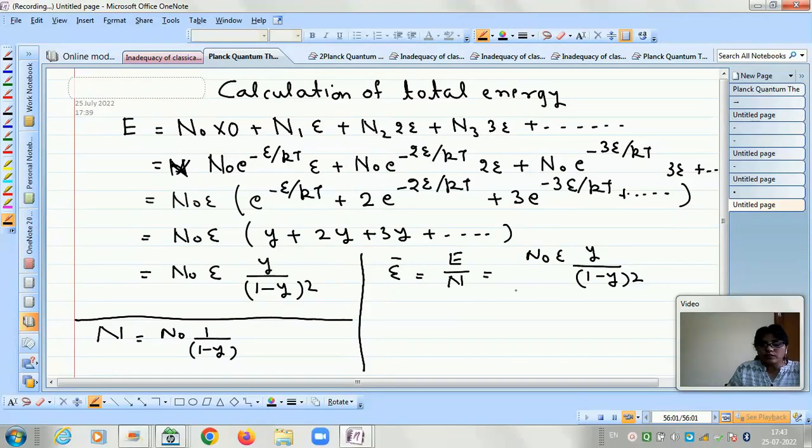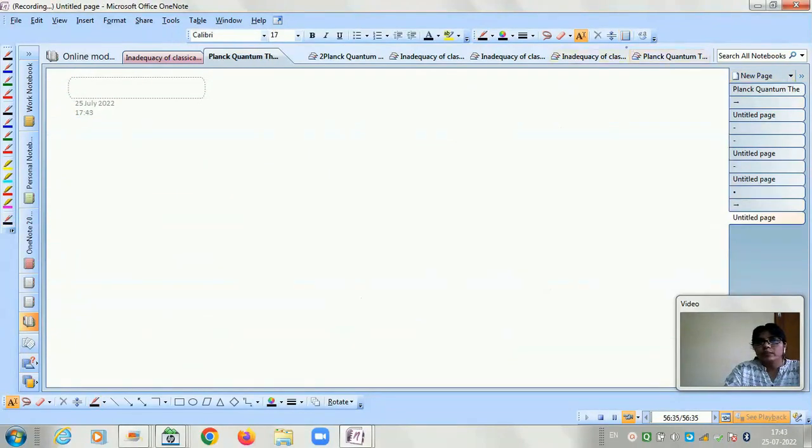Since it is in the denominator, it will be N naught into the denominator, and 1 minus y will go here. Now N naught and N naught get cancelled, and then it is e y upon 1 minus y. So the result is e y upon 1 minus y. With this result, let us go to another page.